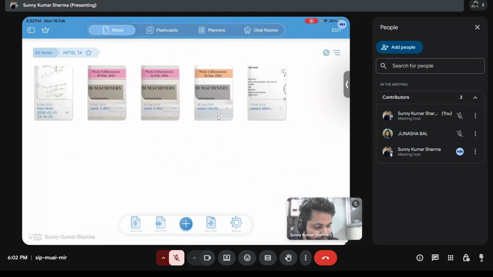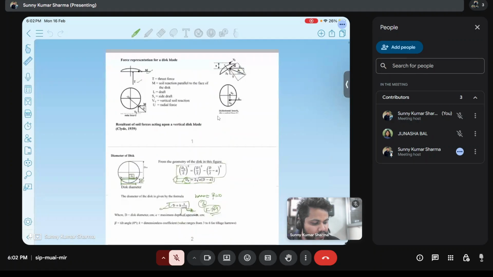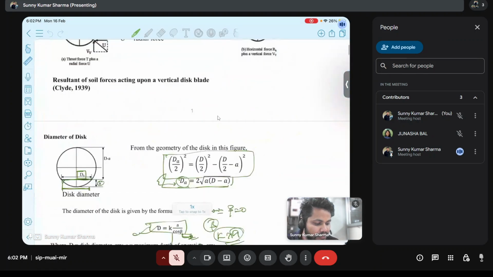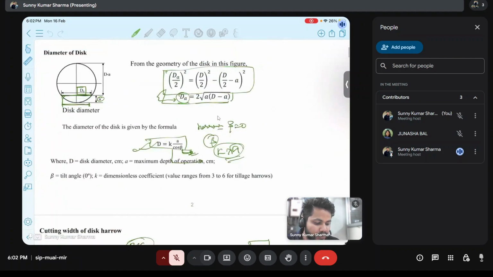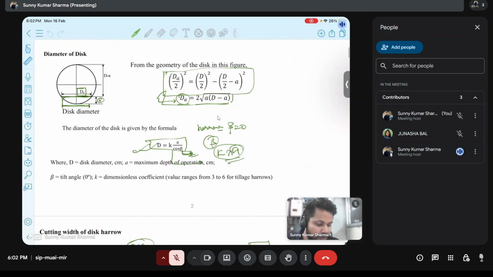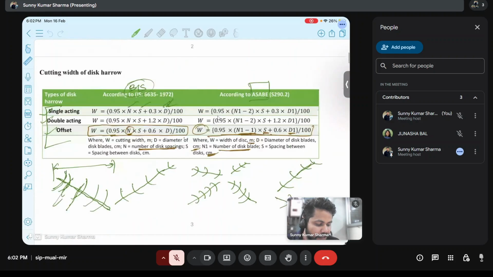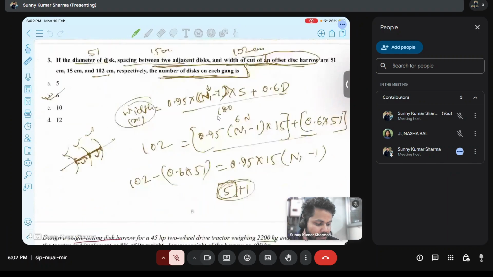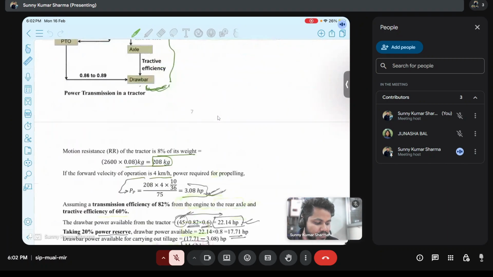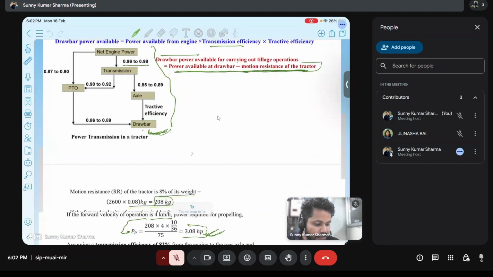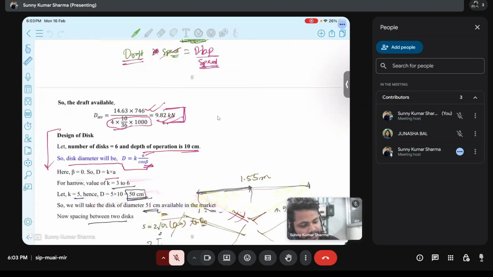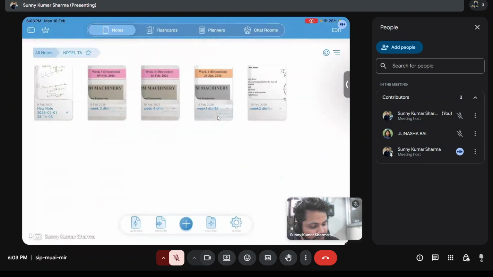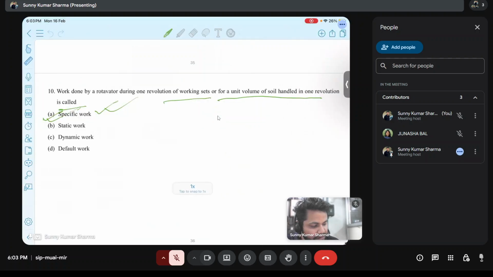In week 2 we mainly discussed disc plow, where we saw how to design a disc plow, how to know the diameter of the disc plow, then cutting width of disc harrow, then forces acting on the disc harrow, and we discussed a design of a 45 HP disc harrow. This was week 2, and in week 3 we mainly